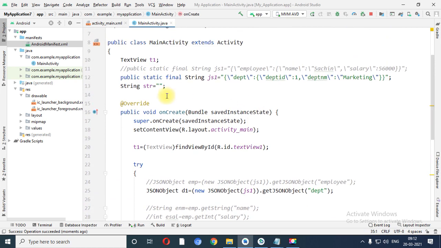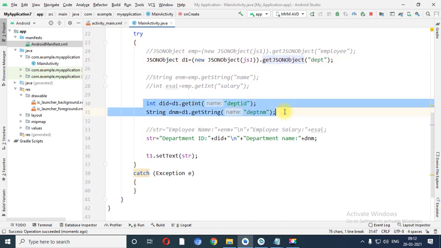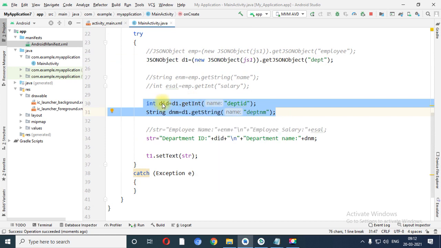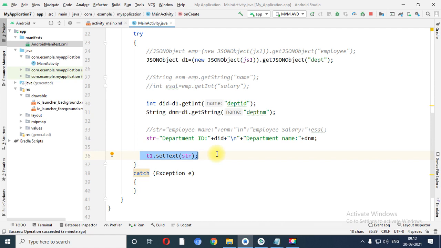So in this way JSON parsing is used. First of all, you need to make a JSON string. From the JSON string you need to create the object of JSON object, and individual columns you can get with get integer or get string, and you can get data into the local variable, and later on you can print it into the particular widget, right? So these three are the programs which we learned in today's session, which is based on the service, location and JSON parsing.